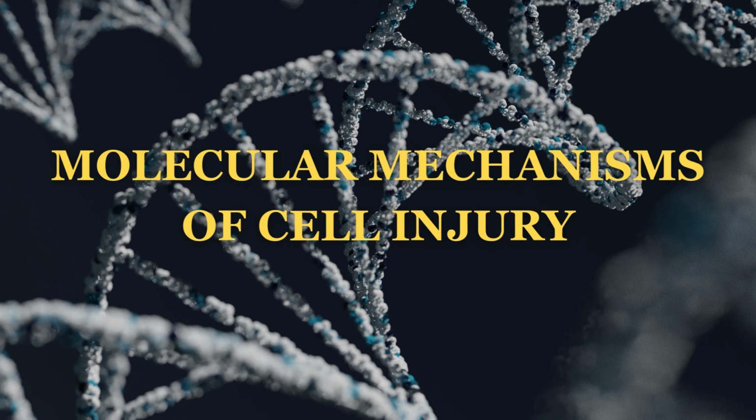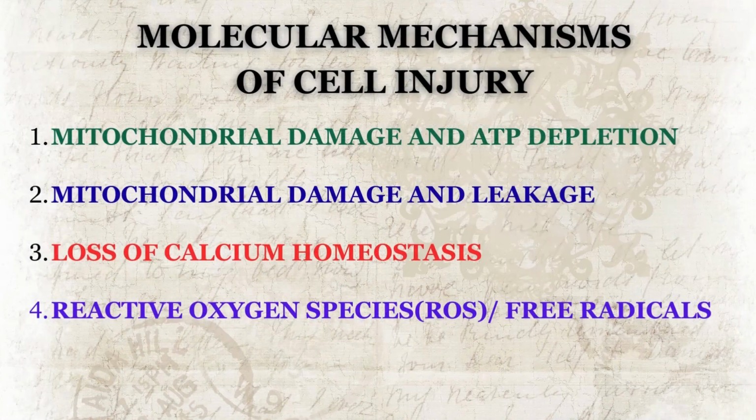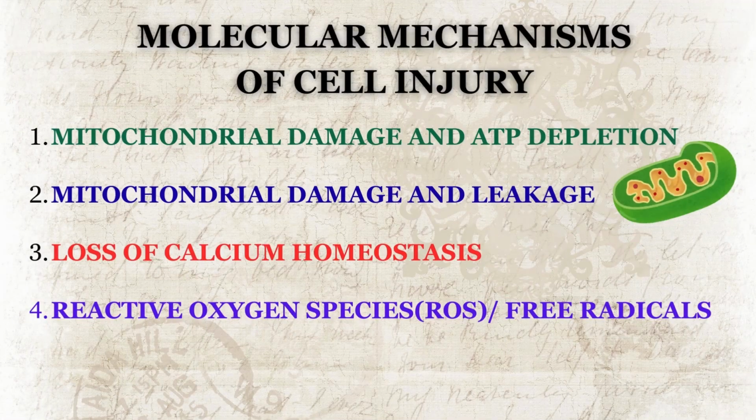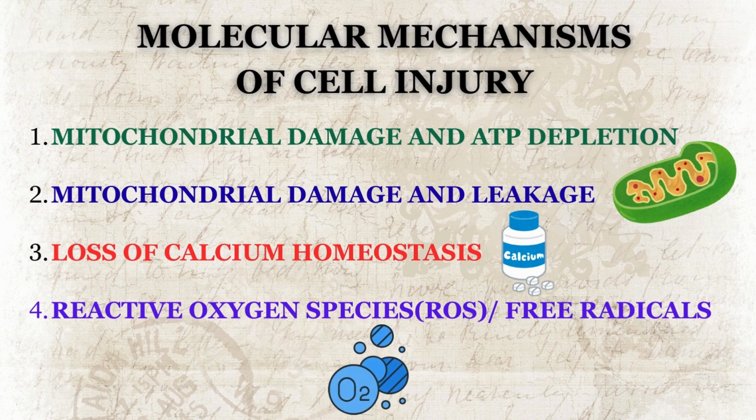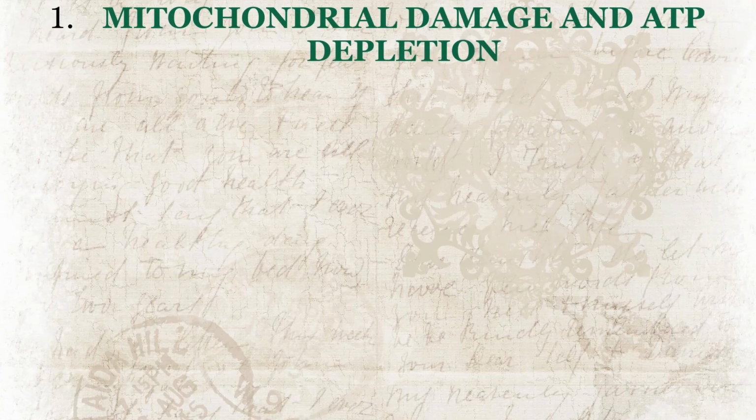There are four main mechanisms that interact: mitochondrial damage and ATP depletion, the power failure, mitochondrial damage and leakage, loss of calcium homeostasis, and reactive oxygen species or free radicals. Let's begin with mitochondrial damage and ATP depletion. This is the power failure.